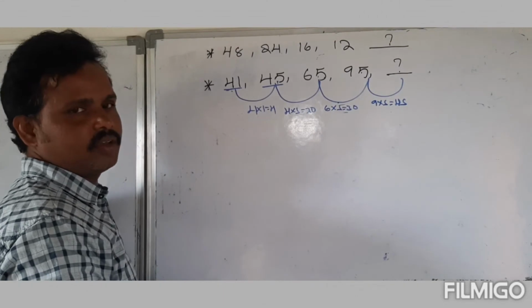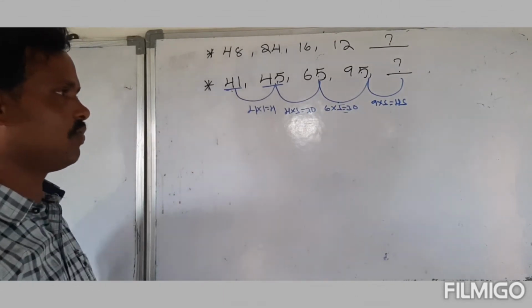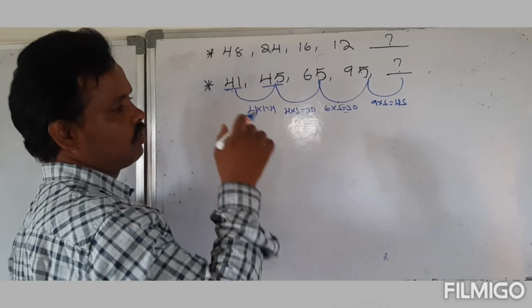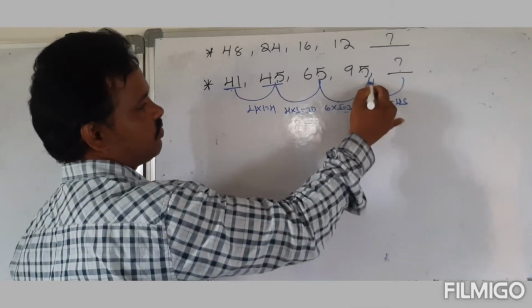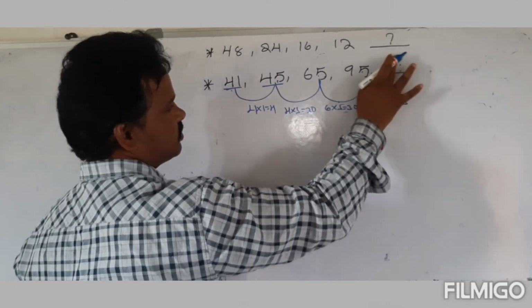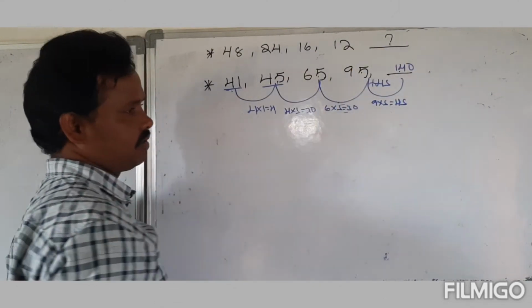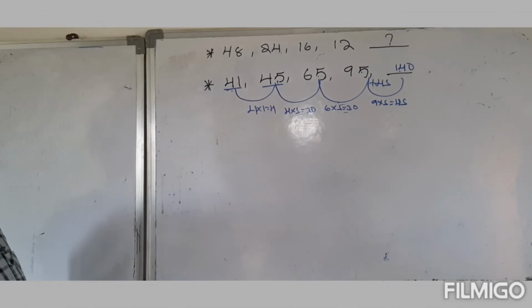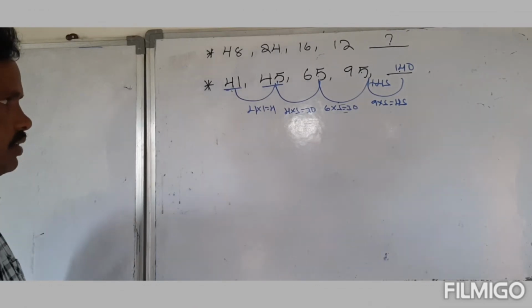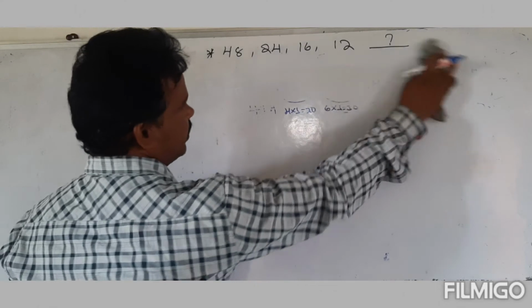Now we have to do 95 plus 45 is our answer. Then 140 is our answer. Okay guys. Right. We are going to the next question.